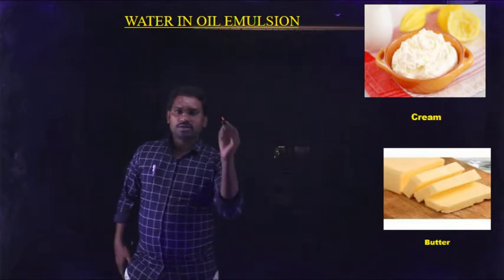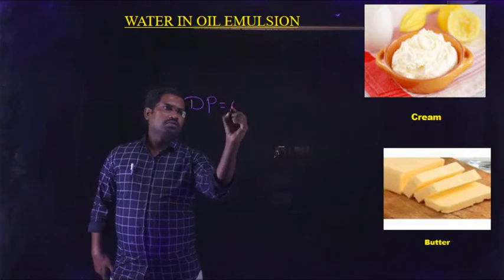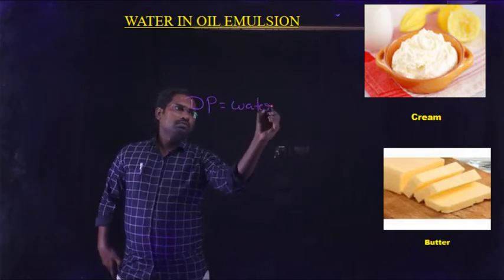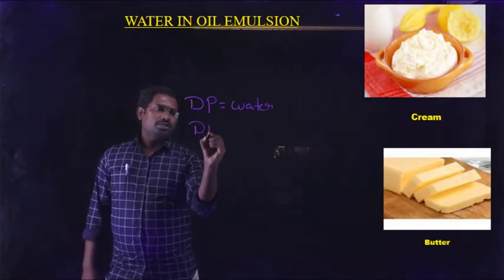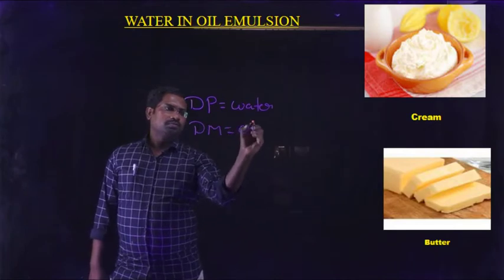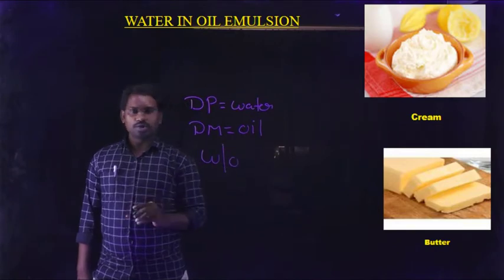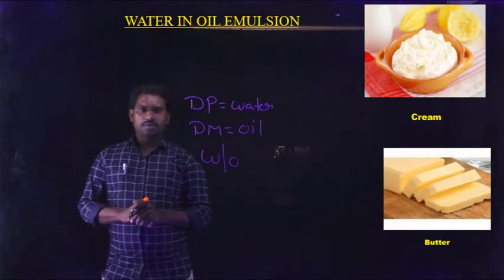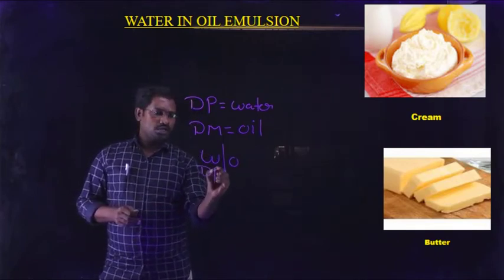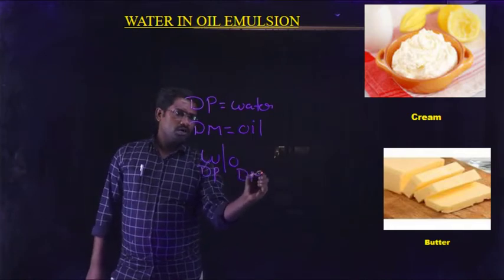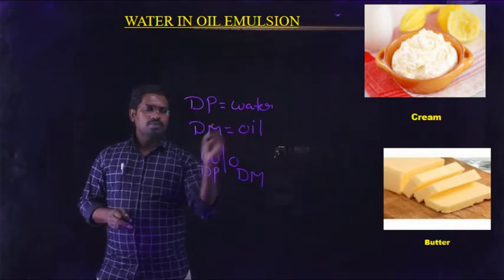In the water in oil type of emulsion, the dispersive phase is water and the dispersion medium is oil. So it is indicated as W by O type of emulsion. Water in oil type of emulsion is represented by W by O type. Here the dispersive phase is water and the dispersion medium is oil.